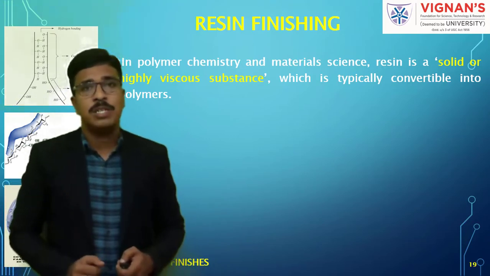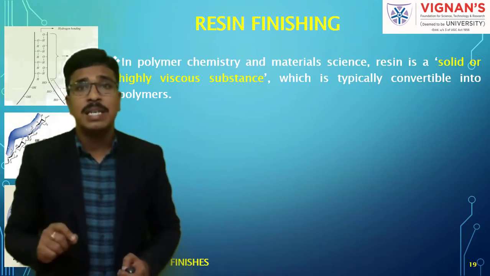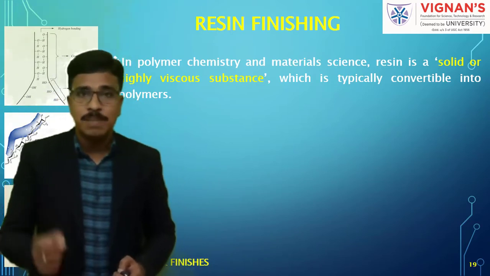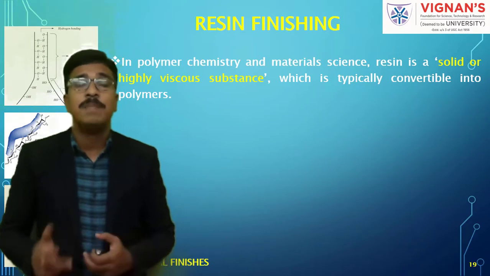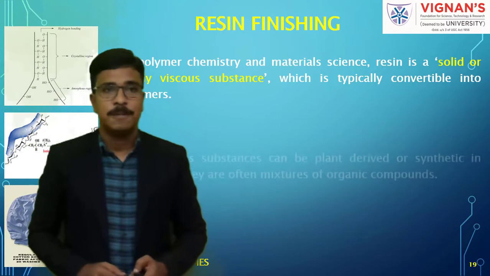In polymer chemistry and material science, a resin is a solid or highly viscous substance which is typically convertible into polymers. This is called a resin.